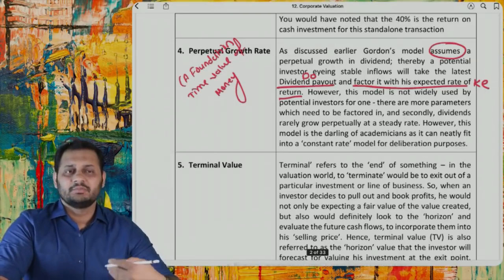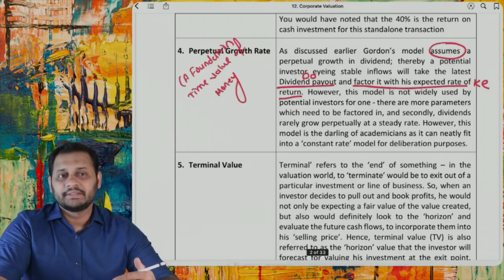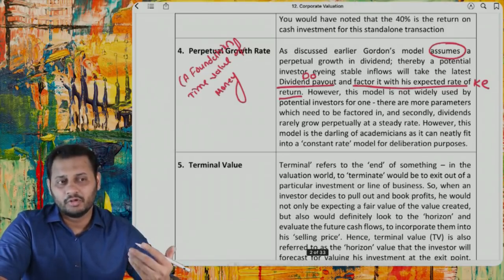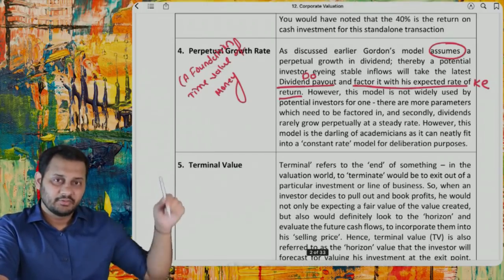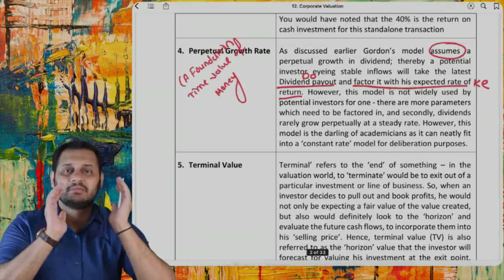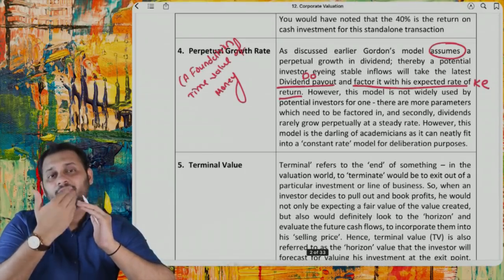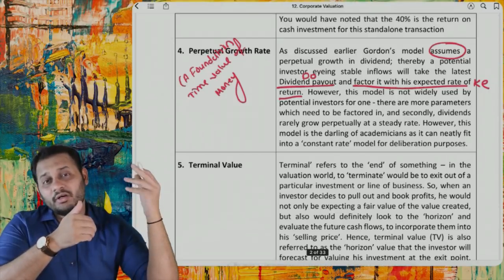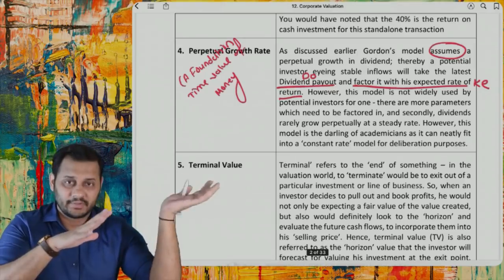Close the business in terms of selling it to someone else, or we can say perpetual future cash flows also. So terminal value is calculated at the end of the project. Let's say for example, if the cash flows for 5 years are given, then perpetual cash flows are given from the 6th year to unlimited time. Unlimited means there is no expiry date.